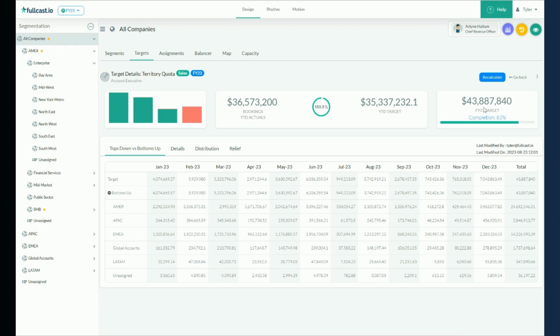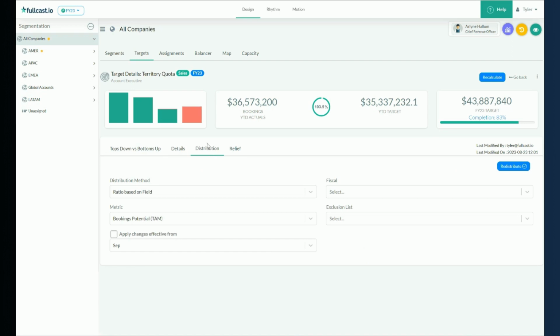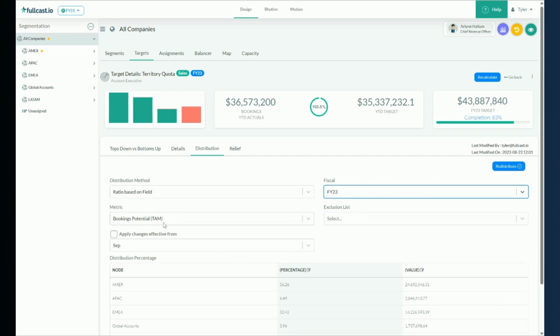million. But now we actually needed to distribute that down to the territories that we see on the left-hand side. EMEA, APAC, LATAM, and global accounts. So the way we did that is under the distribution tab, we've used the ratio based on the fiscal year of FY23 and the bookings potential number. So the bookings potential for us in Fullcast is actually just a calculation of, well, what is the potential a specific account could bring us? So this helps us give a percentage of how we are going to assign that target out. In this case, 56% of the target will be assigned to EMEA, 6.5% to APAC, and so on and so